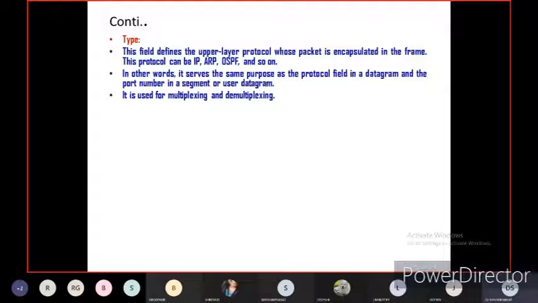Multiplexing and demultiplexing. When the sender or transmitter is ready to send the data, that is multiplexing. While sending the data between sender and receiver, between source and destination, the same format of the data we cannot transmit to the destination, so there will be demultiplexing. The data at the sender will be converted into some other format, that is called demultiplexing.